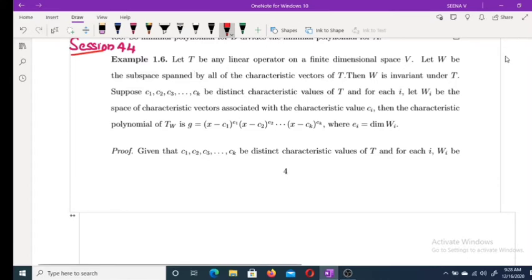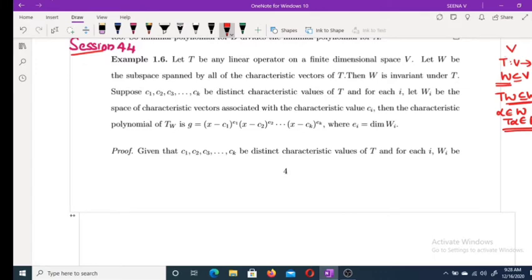Now what do you mean by an invariant subspace? Let V be a vector space and T be a linear operator on V and W is a subspace of V. Then W is called invariant under T if TW is contained in W. That means for alpha belongs to W, T alpha must be in W.